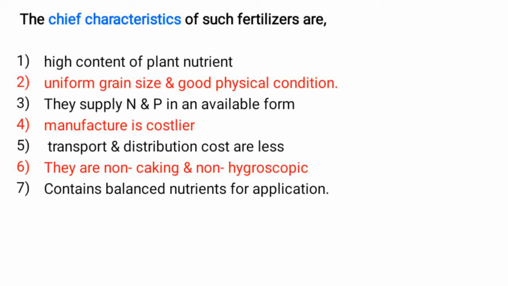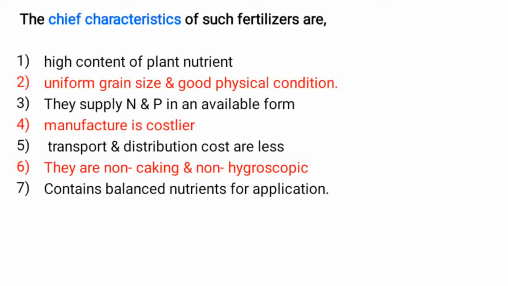Urea, for example, contains approximately 46 kg nitrogen per 100 kg of fertilizer, which is high analysis fertilizer, at least 40 kg per 100 kg of fertilizer.